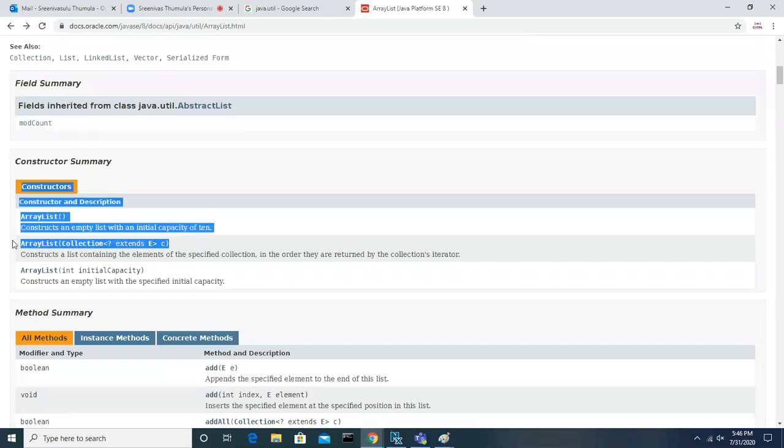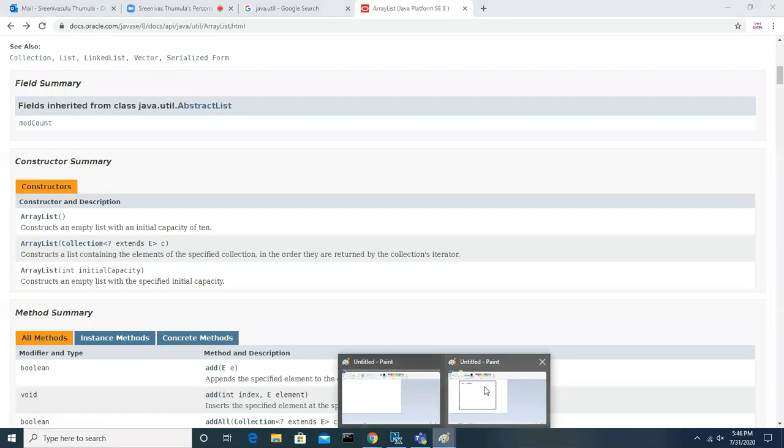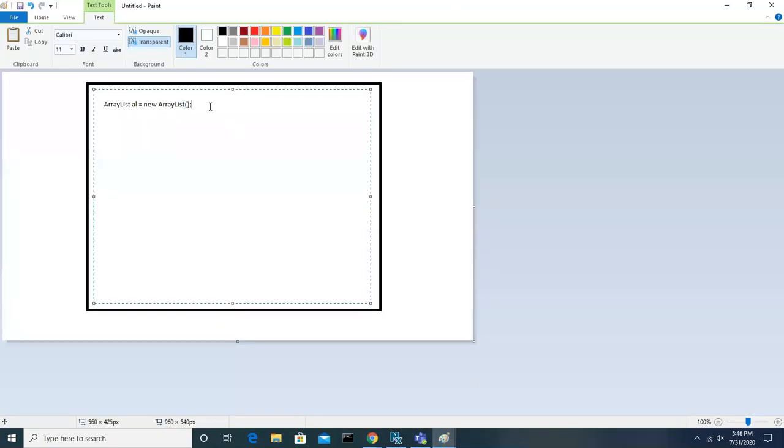This is one of them, but this parameter constructor will take a collection object. This other parameter constructor will take an integer value. That's up to you, I will come to that. At this moment I use the default constructor of ArrayList.